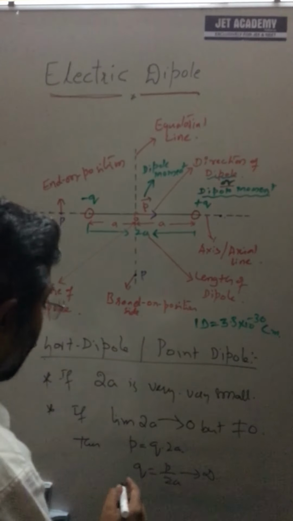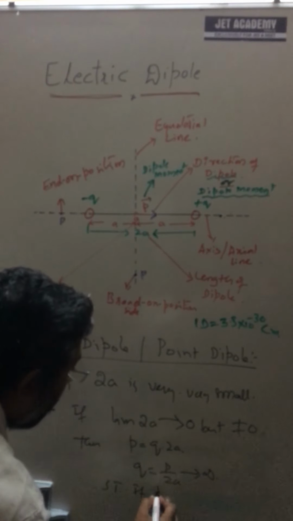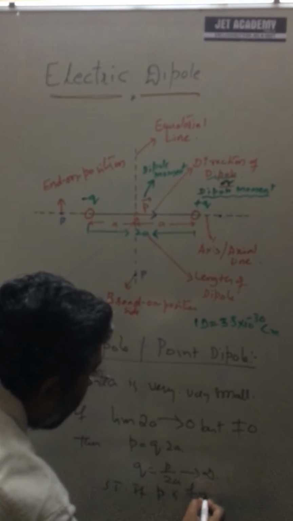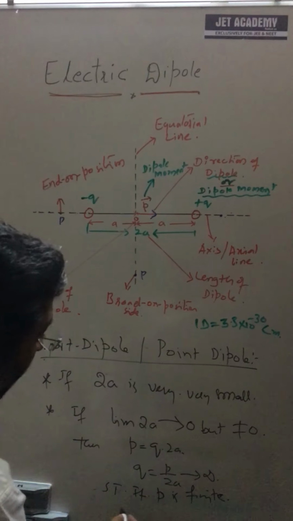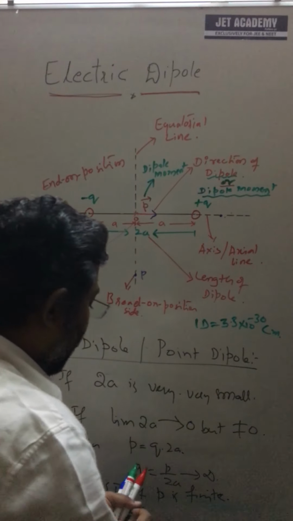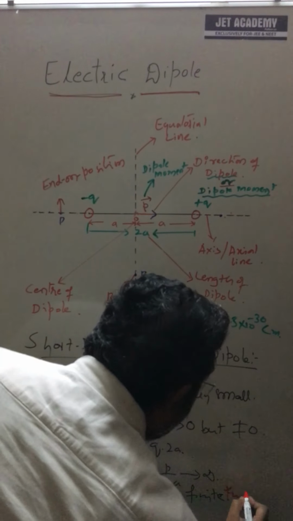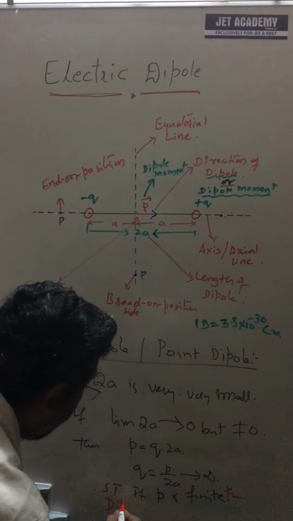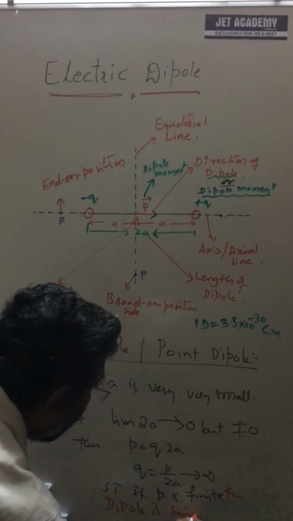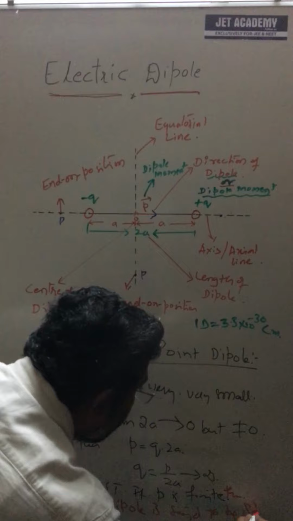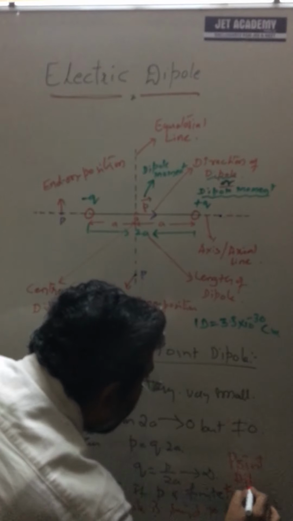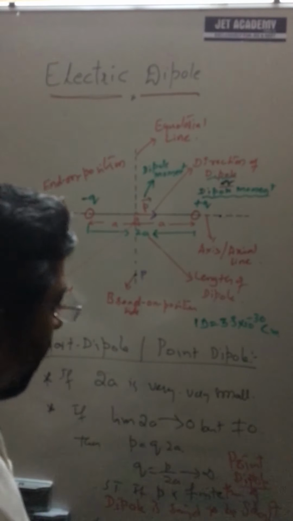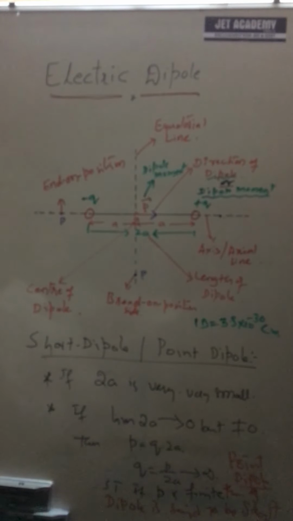So q tends to infinity, but such that p is finite. This is the mathematical approach: if p is finite, then the dipole is said to be a short or point dipole. With this, I am going to recapitulate all these things.